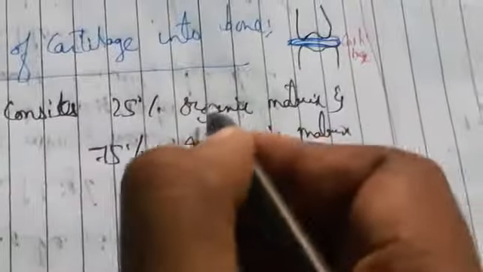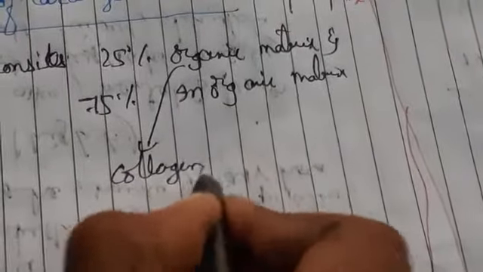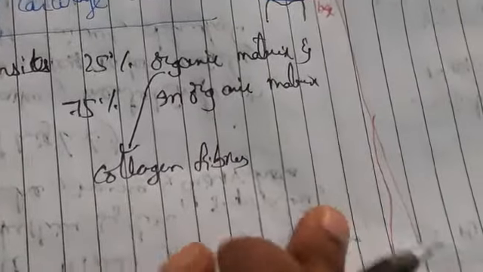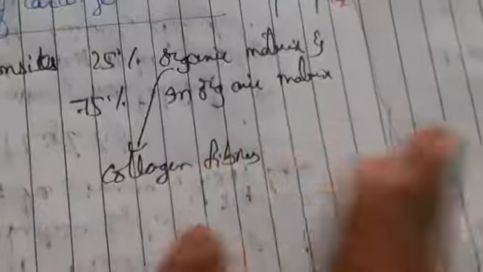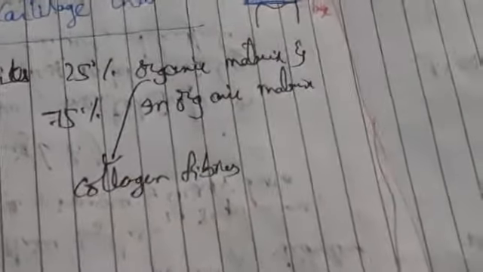Okay, so what happens? Generally, bone contains mineralization. Mineralization means what here? The organic matrix generally consists of collagen fibers. So this organic matrix consists of collagen fibers, which is mainly a protein found throughout our body. These collagen fibers form throughout our body. Why? Because it is a protein, so it provides strength also, and it will be in different areas